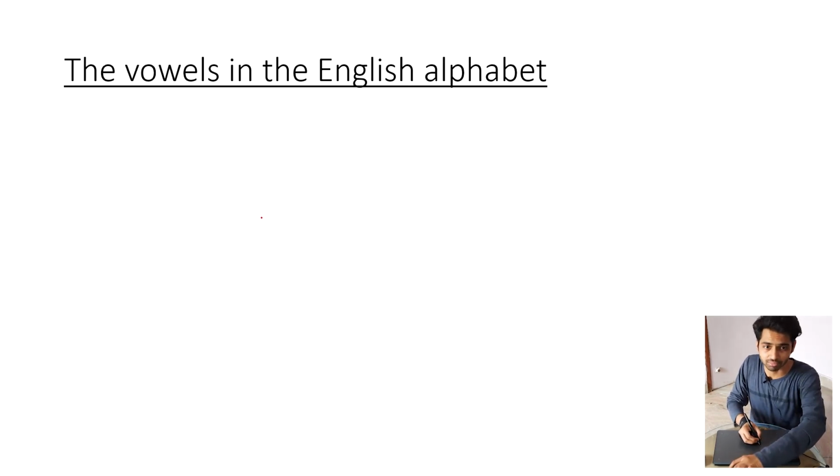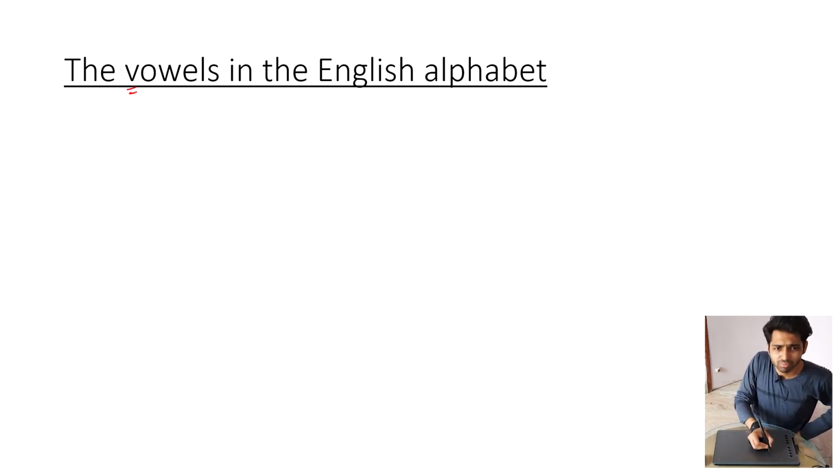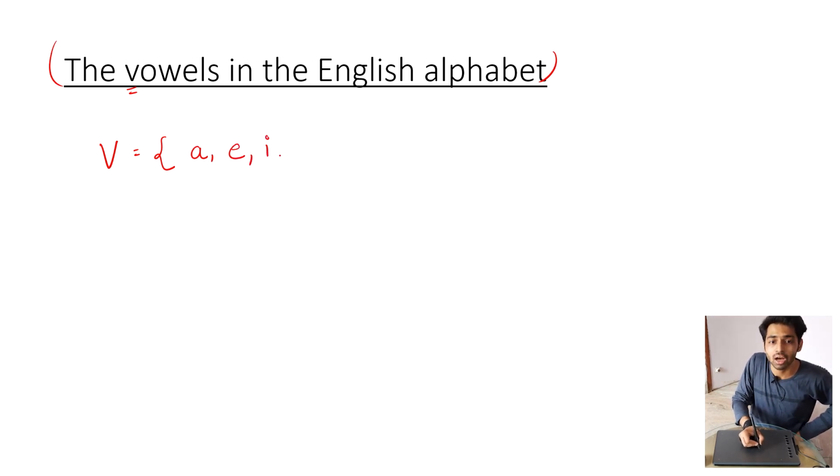Moving on to the next, the vowels in the English alphabet. Here I will represent the whole set by capital letter V. Again I will open a curly bracket. I know A is part of this collection, so is E, I, O and U. Can you see all 3 rules?